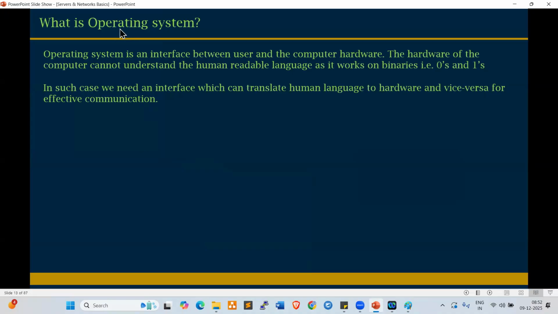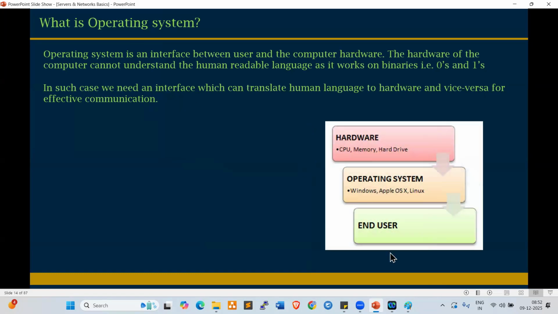It is a mediator. Between hardware and end user, we have the operating system, which translates from human language to hardware, and from hardware to human readable language. Fine.